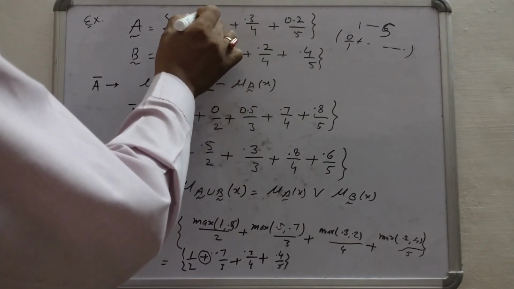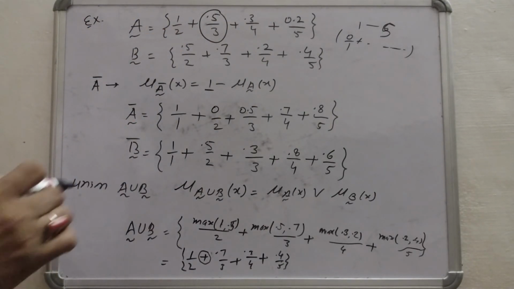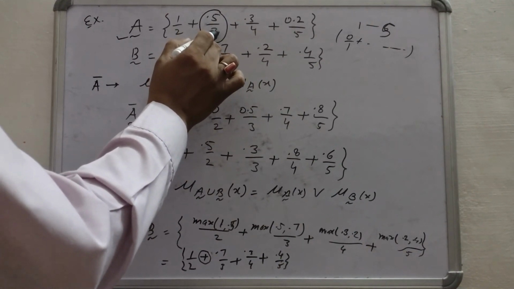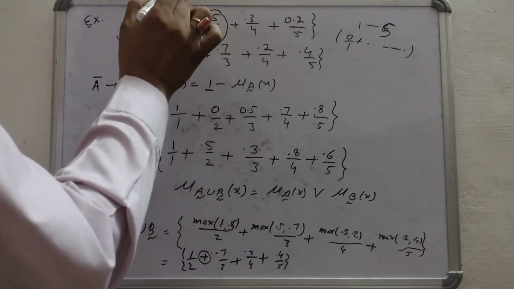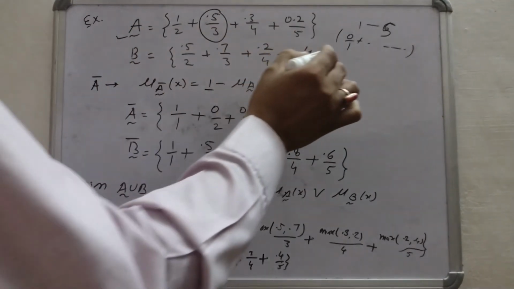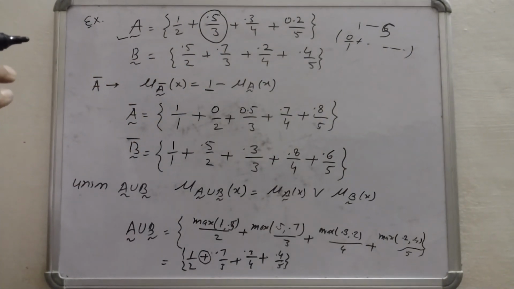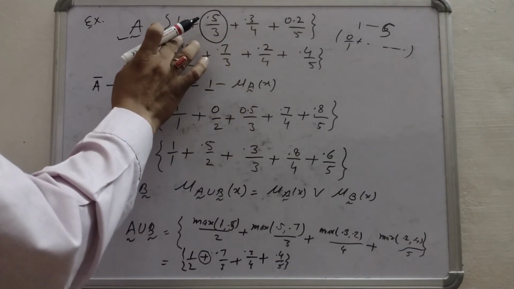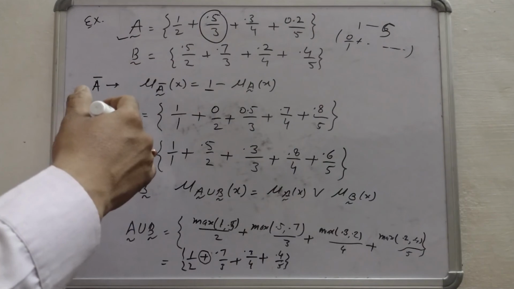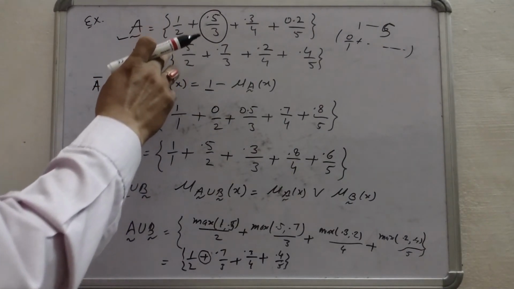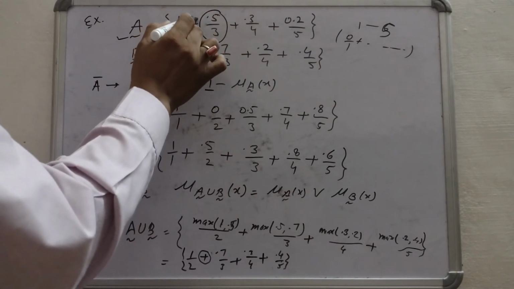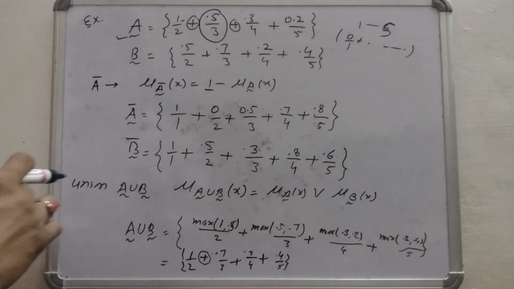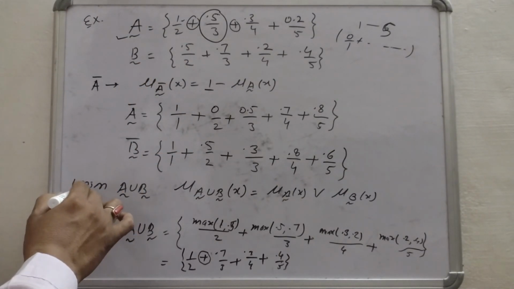Like 0.5 upon 3 means that in the set there is an element 3 whose membership is 0.5, so 3 is in the shaded region with membership 0.5. 2 is a clear member, inside the shaded region, so its membership is 1. It is not an arithmetic sum or a division. It is just a representation of a fuzzy set. So we have calculated the union.